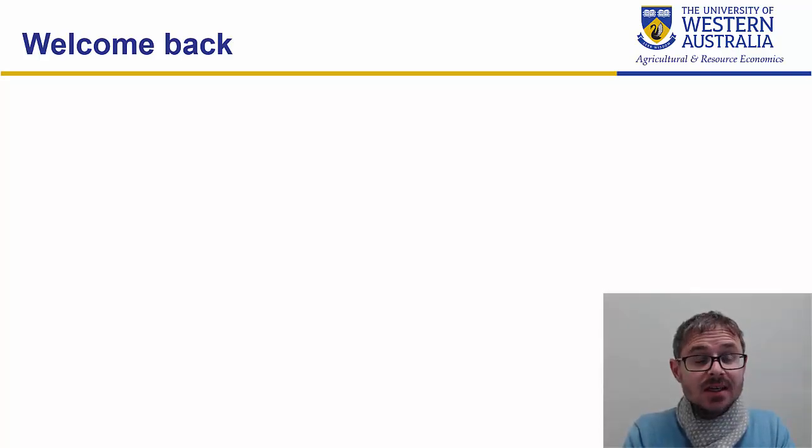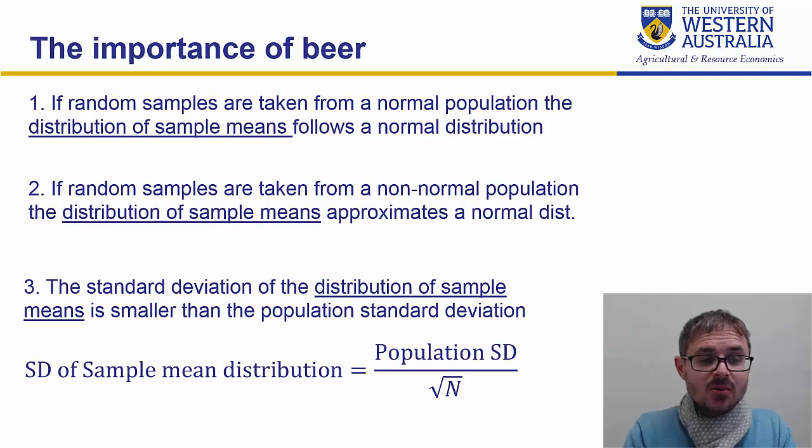So what we've seen is that regardless of what the underlying population distribution is, when we take samples and look at the sample mean distribution, that distribution is always normal or approximately normal. So these are the propositions that we had. If we take random samples from a normal population, whatever the size of that population, the distribution of sample means follows a normal distribution. And we've seen that if we take samples from a non-normal population, the distribution of means is approximately normal.